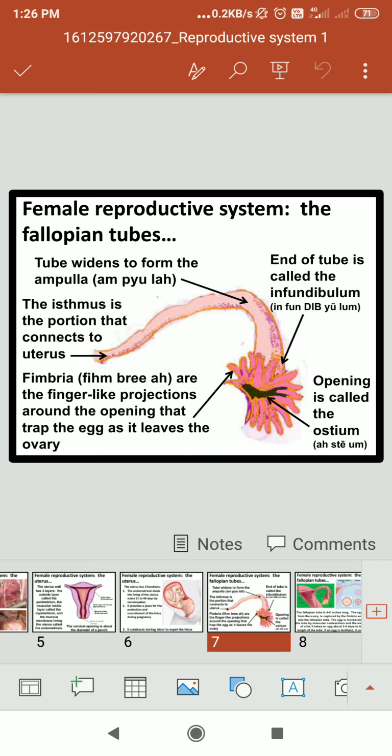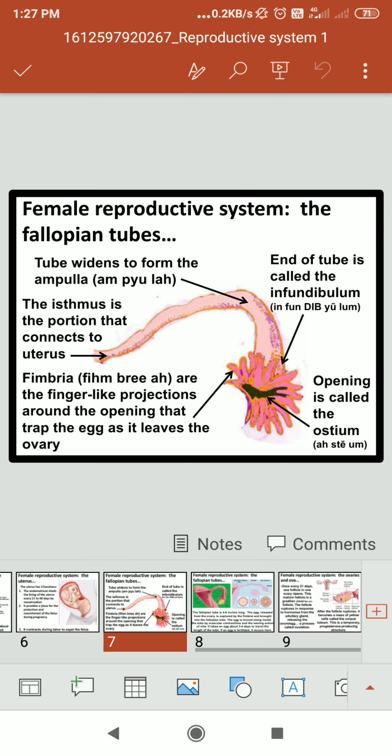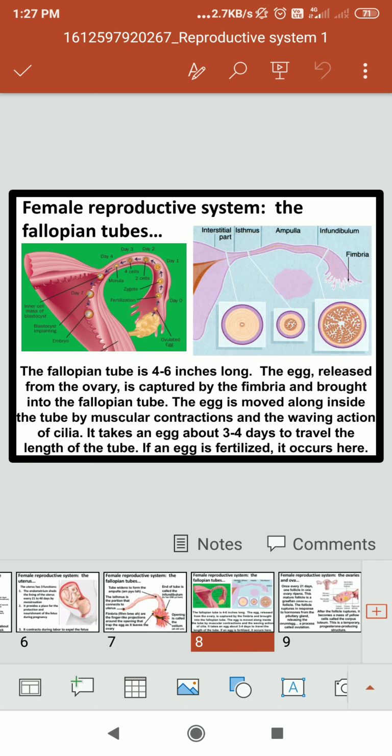The isthmus is the portion that connects to the uterus. The end of the tube is called the infundibulum, and the fimbriae are the finger-like projections around the opening that trap the egg as it leaves the ovary. Next is the female reproductive system, the fallopian tubes. On the left and right sides they are showing the ovaries, and the tube is about 4 to 6 inches long.